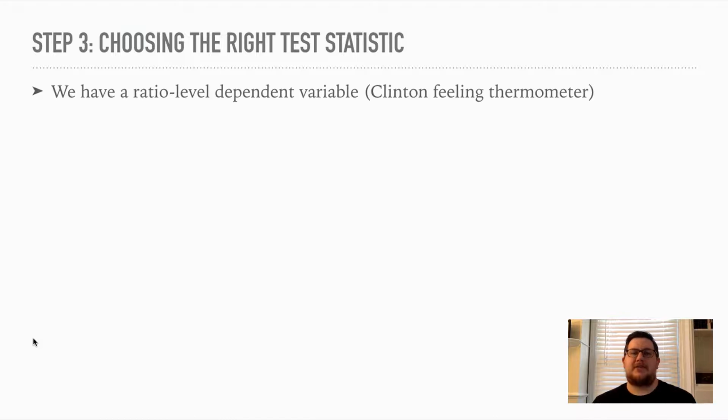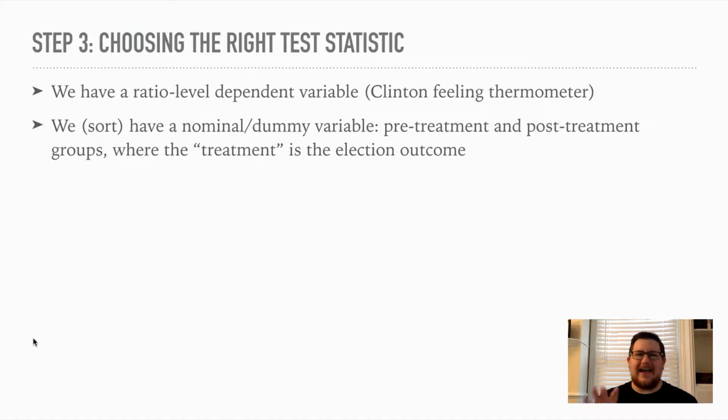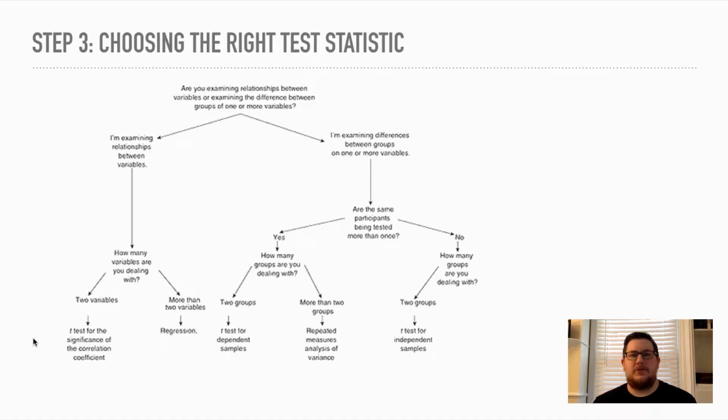So we choose our right test statistic. We have a ratio level dependent variable. We kind of have a nominal or dummy variable, and that's treatment, right? Pre-treatment, post-treatment groups, where treatment is the election outcome. So which test do we use?